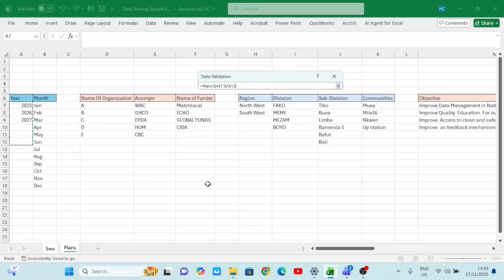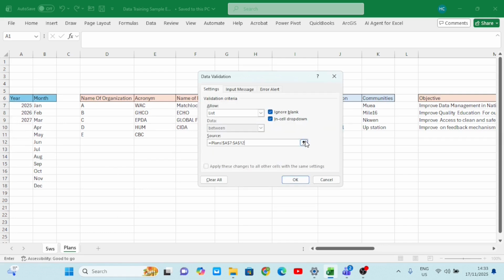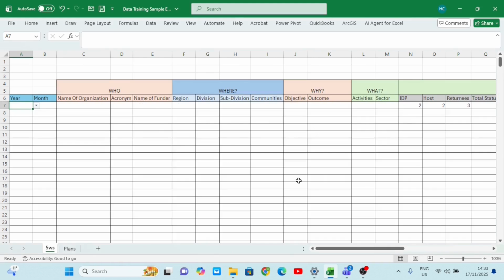Once I do that, I will come to this option here and click. I bring this arrow down and click OK. When I click OK, you see that automatically I have a drop down inside my tool, which is 2025, 2026, 2027, and I have an extra space that I left there because I'll be telling you why we left this space.